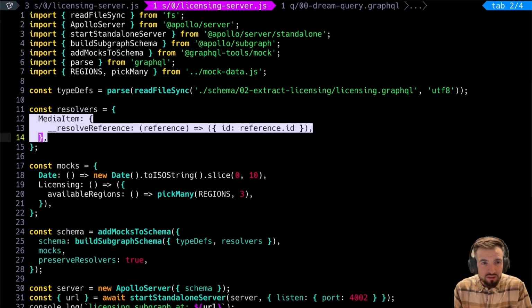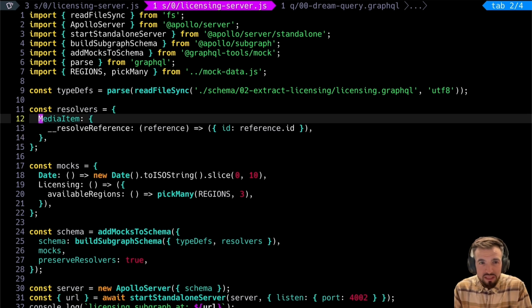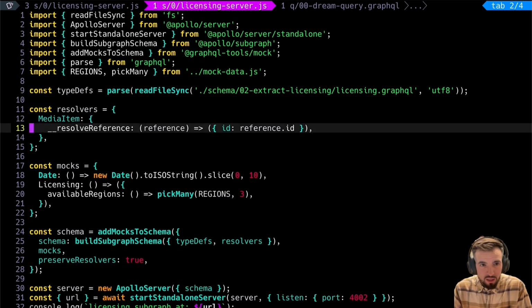So now in this subgraph, we have this media item resolver, and we have to add this meta field __resolveReference, or dunder resolve reference. We pass it a parameter, the reference, that's the actual object that's being fetched, in this case from mocks, but it could be a database call or whatever. And then we're pulling out the ID of that. And what that does is provides at execution time the actual value that's needed in order to unify these two objects.